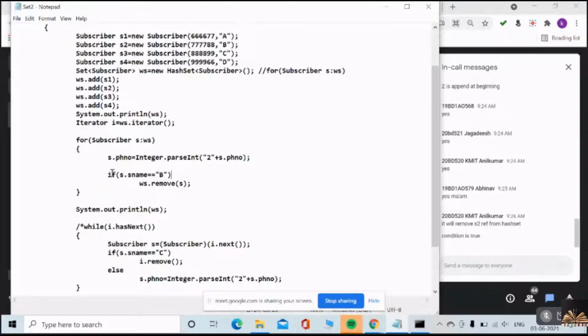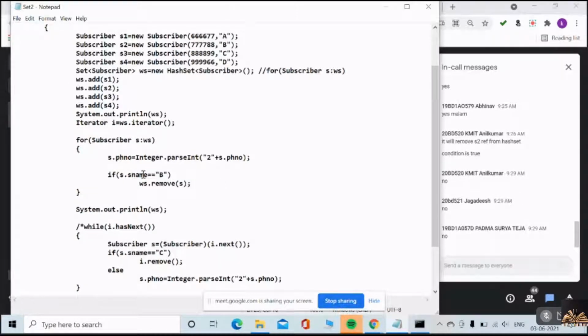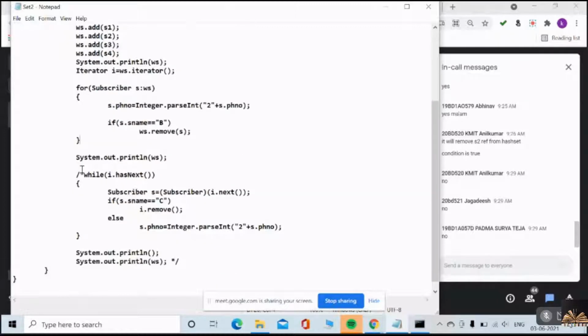Yes or no? Is remove possible in a for each loop? Can we remove? No, we cannot, because we cannot do concurrent operations in the for each loop. But where can we remove without any obligations?